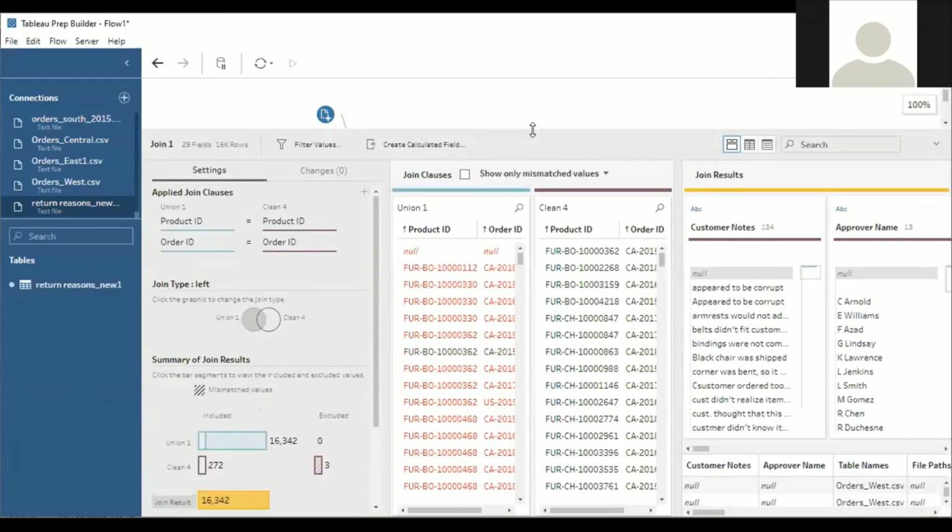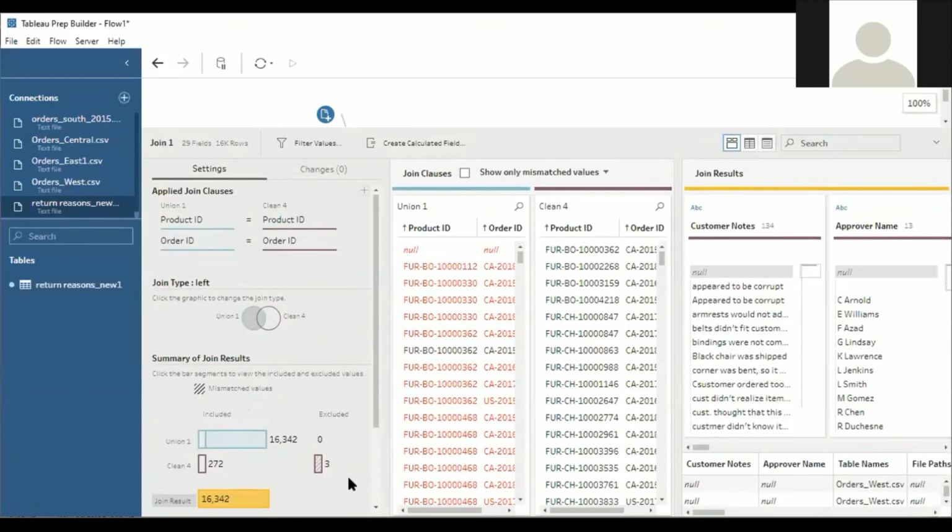Understood? Now you can see almost all the data of the master sheet as well as the join sheet are included now. So right now we have the data of around 16,342 customers. So it's very easy for analyzing the data in the later sessions.